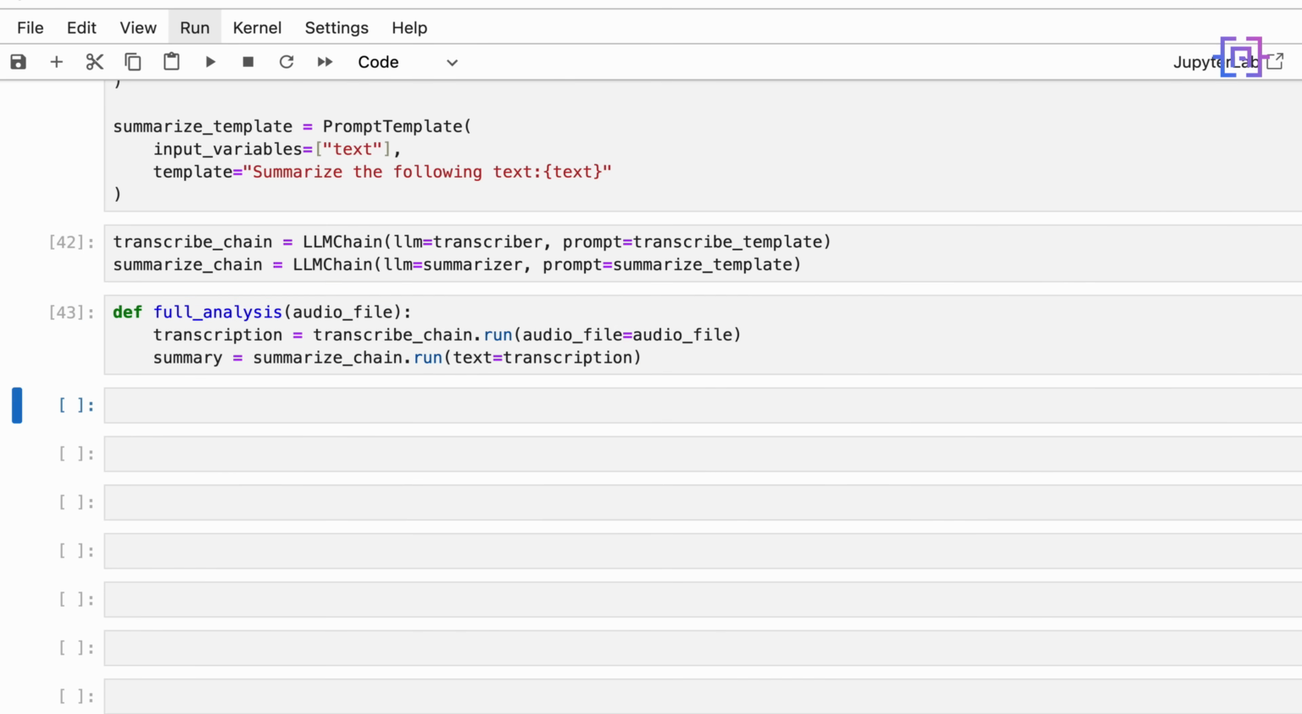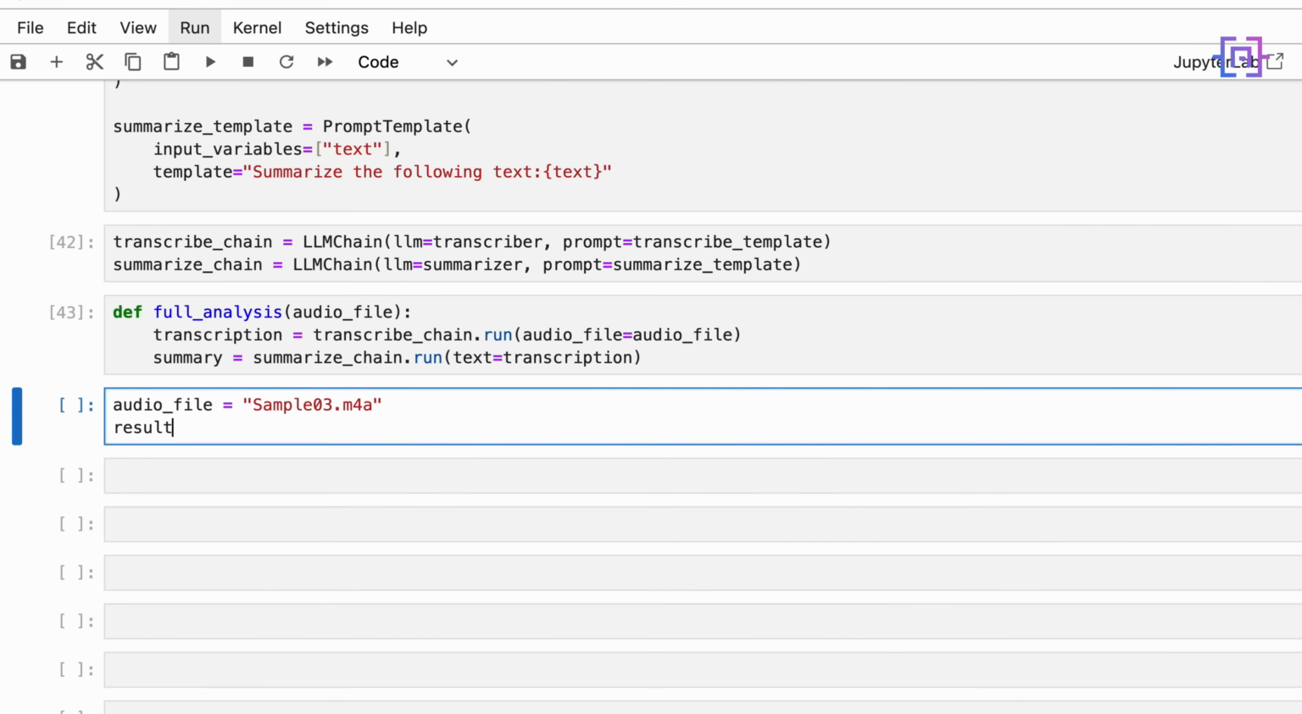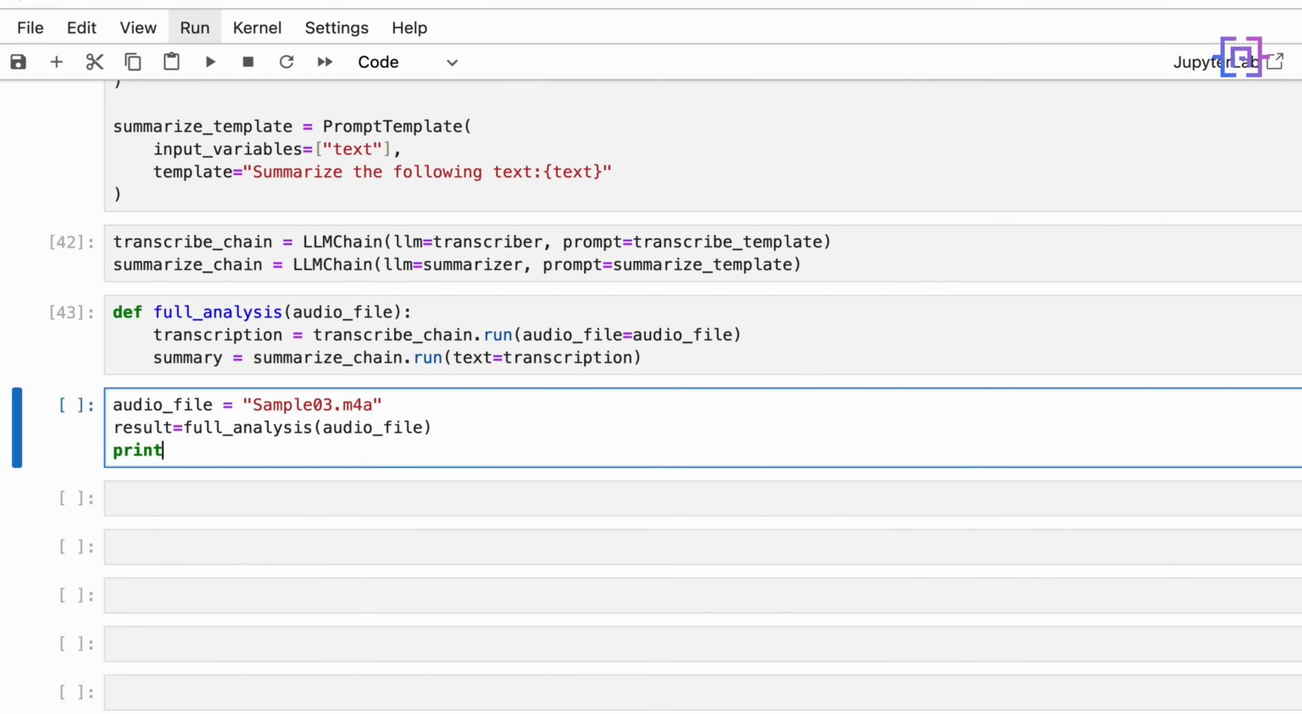Alright, now let's test this function. So we'll have the audio_file equal to sample 03.m4a. Result is equal to full_analysis, and we are going to pass the audio_file. And then at the end, we are going to print the summary and result. Let's run the code.